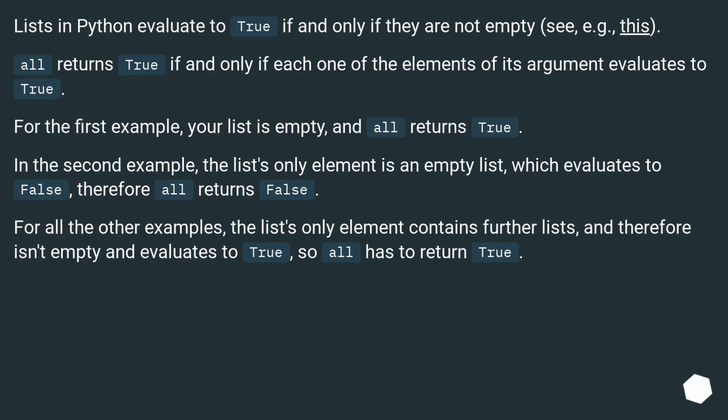Lists in Python evaluate to true if and only if they are not empty. See, for example, this. All returns true if and only if each one of the elements of its argument evaluates to true. For the first example, your list is empty and all returns true. In the second example, the list's only element is an empty list, which evaluates to false, therefore all returns false. For all the other examples, the list's only element contains further lists and therefore isn't empty and evaluates to true, so all has to return true.